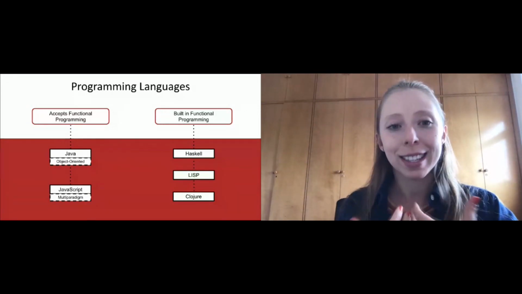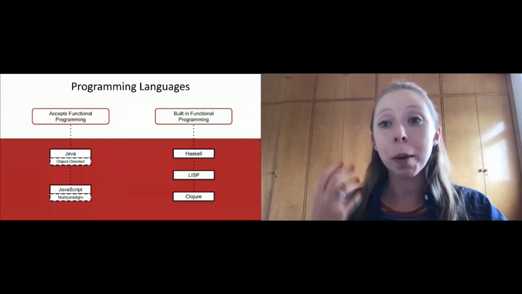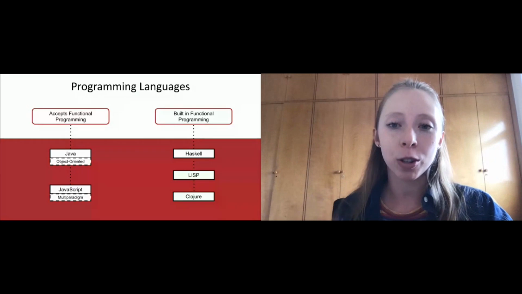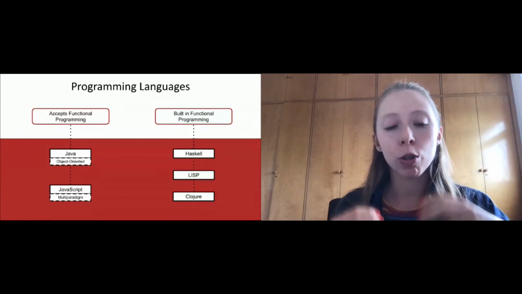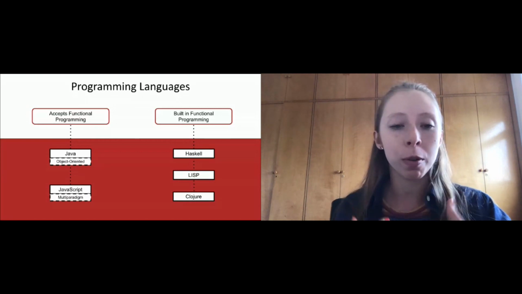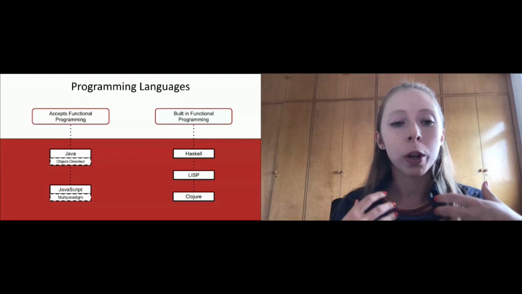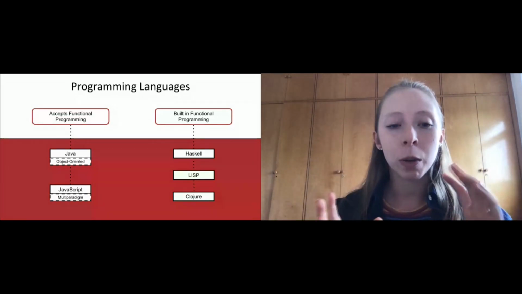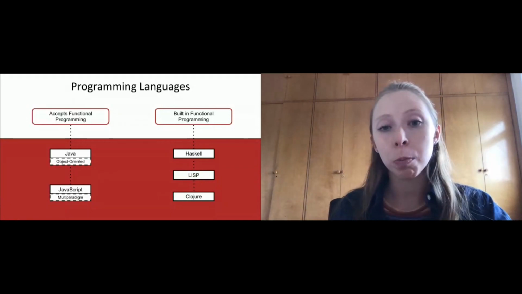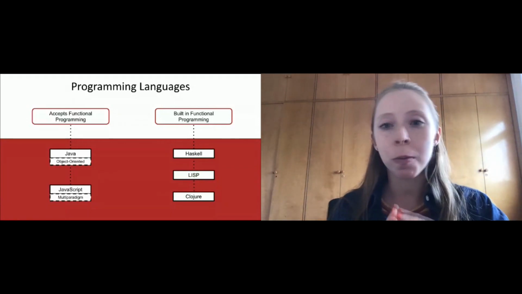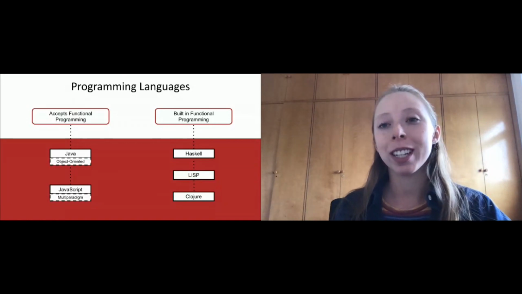And with that said, there are some other programming languages that were built with the idea of functional programming in mind. So all their concepts and all their structure are based on functional programming. I brought 3 examples here: the Haskell language, which is a general purpose language and is highly used by Facebook, and also Lisp, which is the first functional programming language created. And this is the language that was created in the 50s.